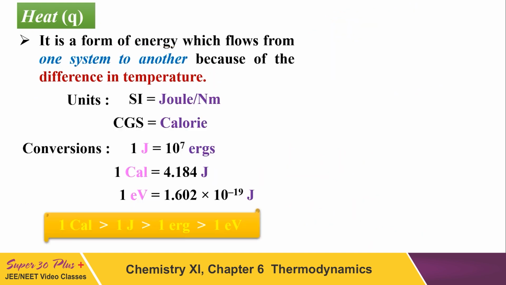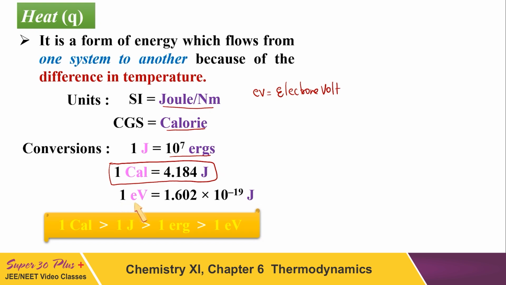So these are the different units of energy. We can measure the energy in different units. You can measure heat in joule, newton meter, calorie, erg, and 1 calorie is equal to 4.184 joule. And 1 eV, what is eV? eV is another unit of energy, electron volt.